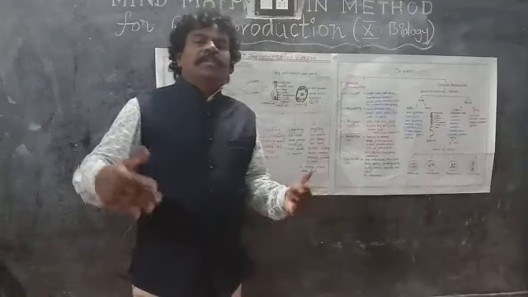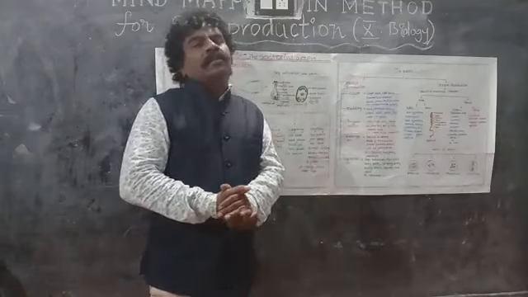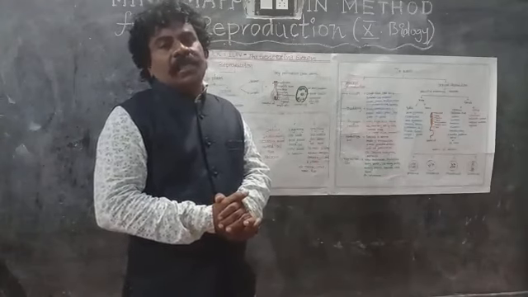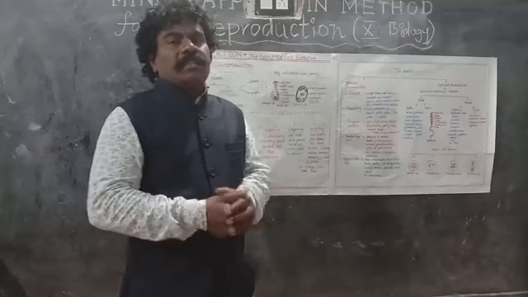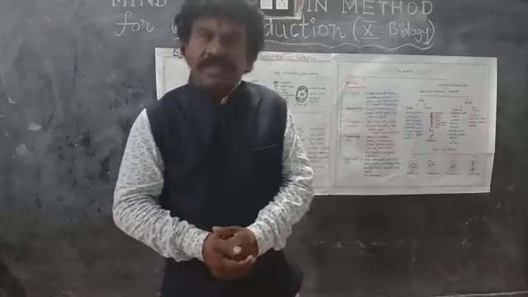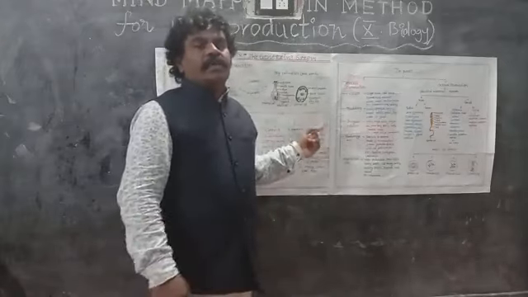For example, if you take goat meat, in the lab we can develop 20 cells of goat into some lakhs of cells. Yes, it will happen. There is a possibility in the regeneration process.